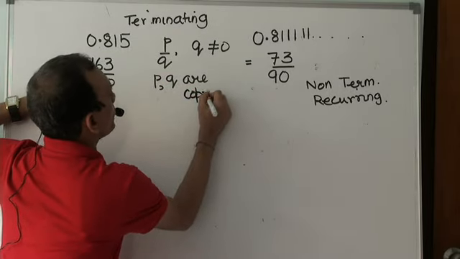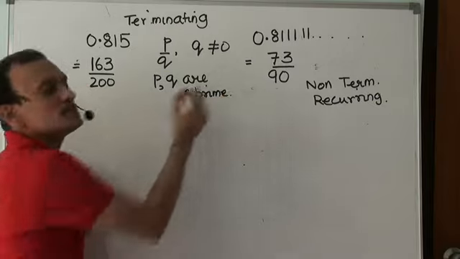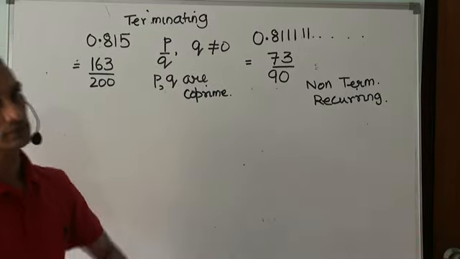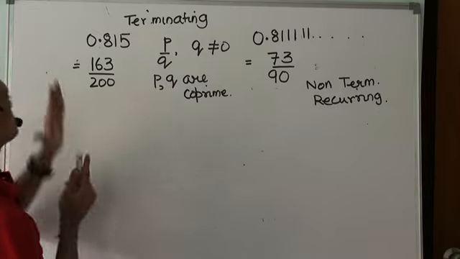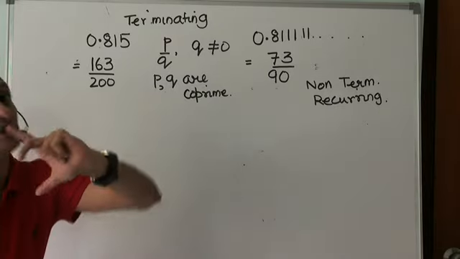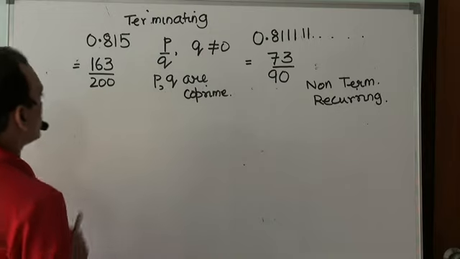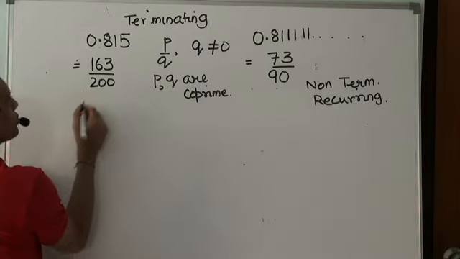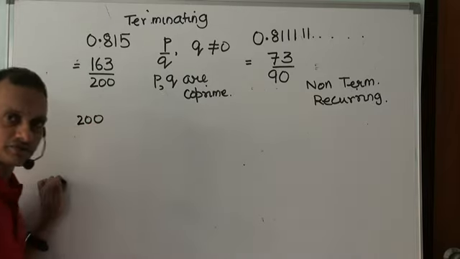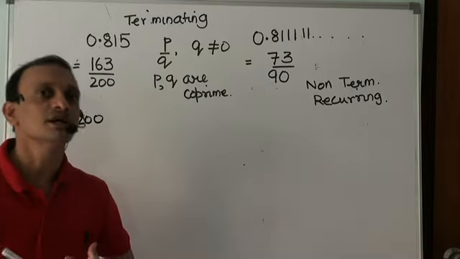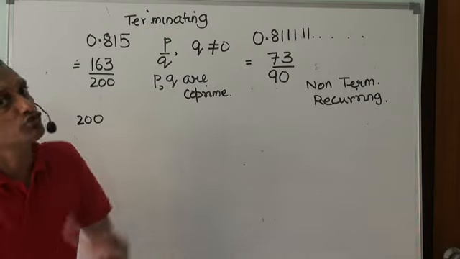If P and Q are co-prime, what is their HCF? Their HCF is 1, right? Now, having expressed both in the form P by Q, where P and Q are co-prime, realize the denominator of this is 200. Let me express this as a product of powers of primes.